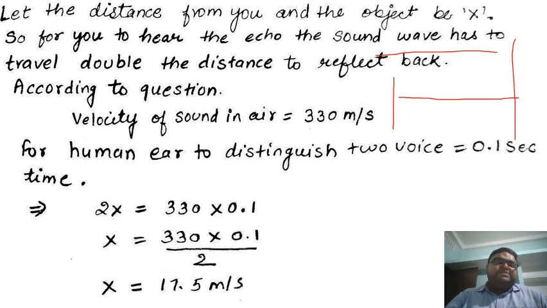So the value of x will be 17.5 meters, not meters per second. This per second is wrong. So it will be 17.5 meters only, right? So for us to hear a successful echo, the object should be around 17 meters distance from us. Okay, students, right? So now let's proceed ahead.